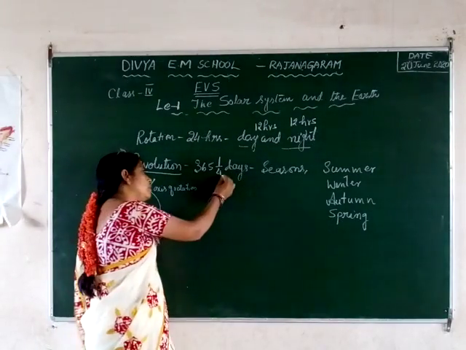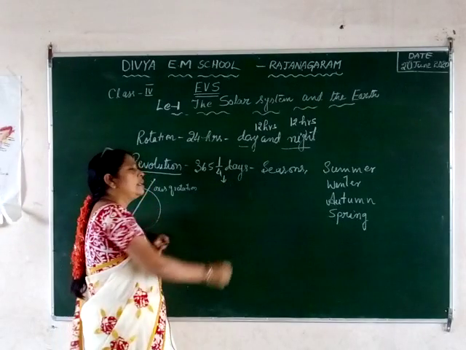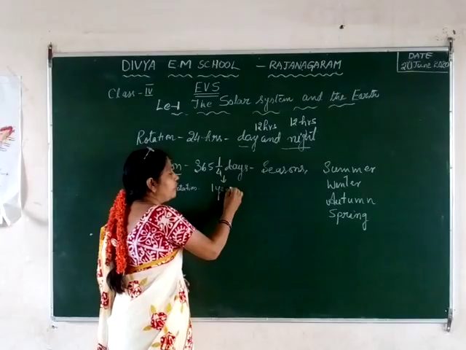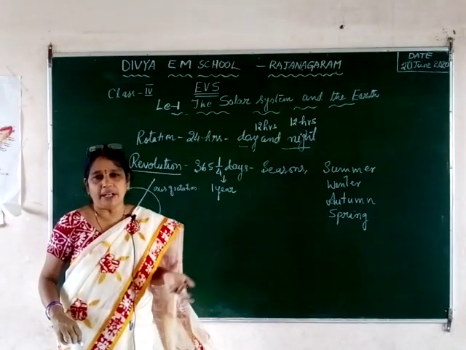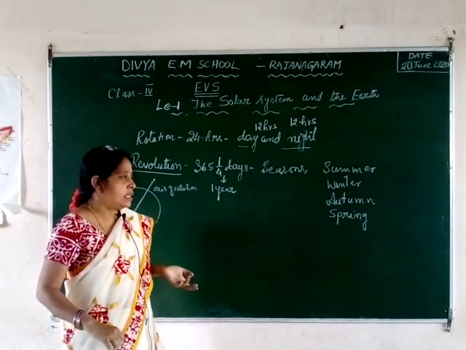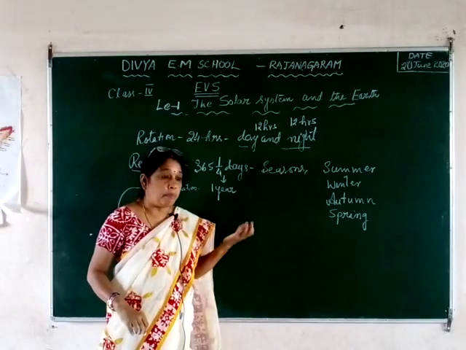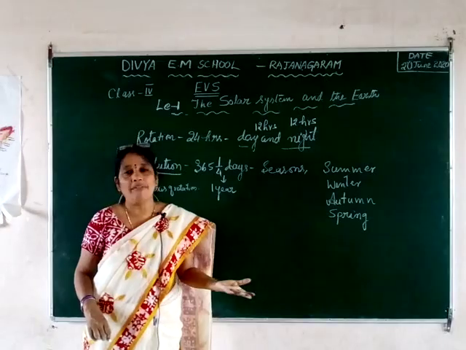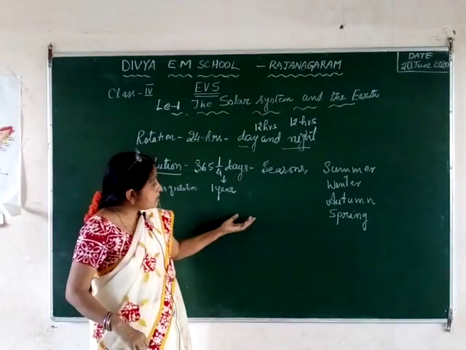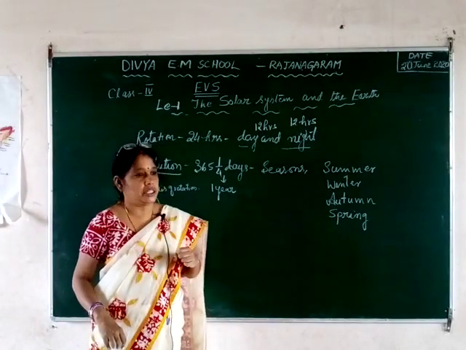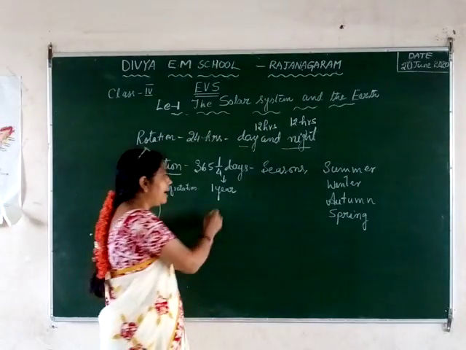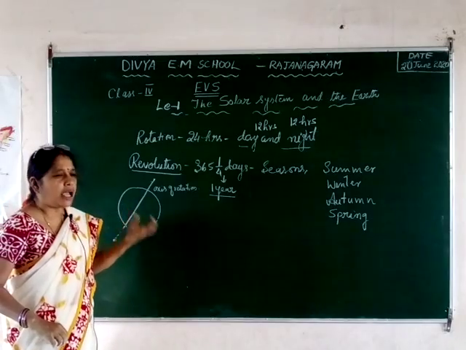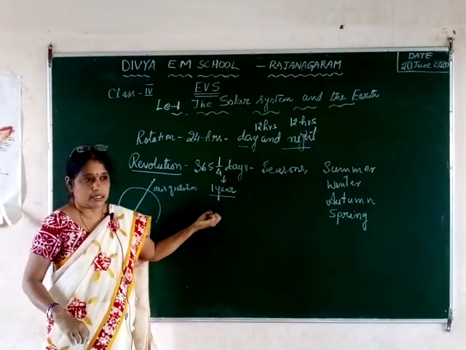Now, when the earth is revolving around the sun, it takes 365 1/4 days. And do you know that in all the 365 1/4 days, the entire year, we do not feel only one type of climate? No. Sometimes we feel very high temperature. Sometimes it is very cool. Sometimes we have heavy rains. And sometimes we have moderate climatic conditions. So we won't experience the same type of climatic conditions the entire year.